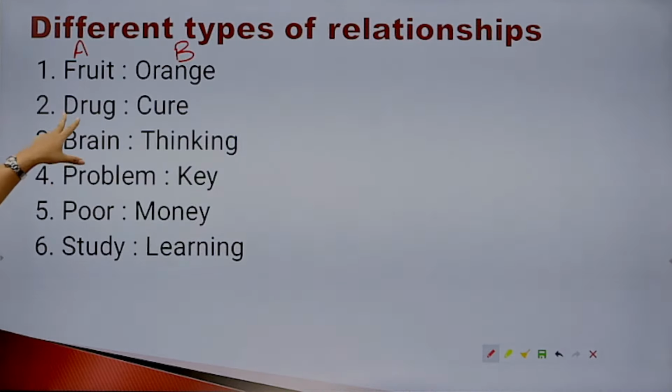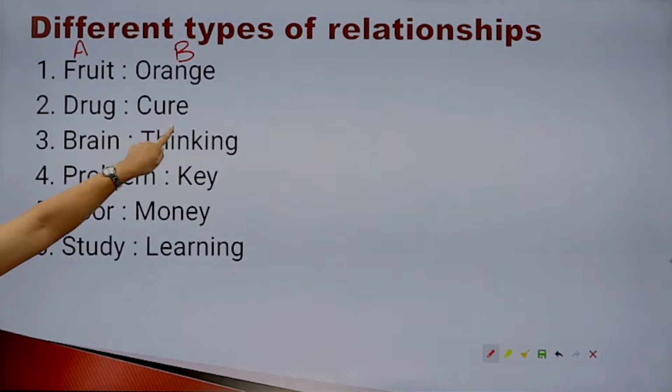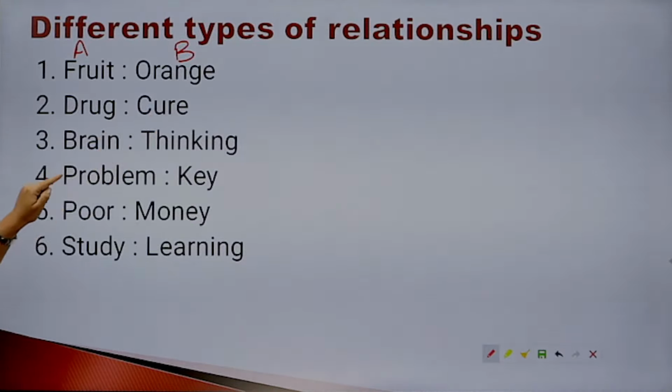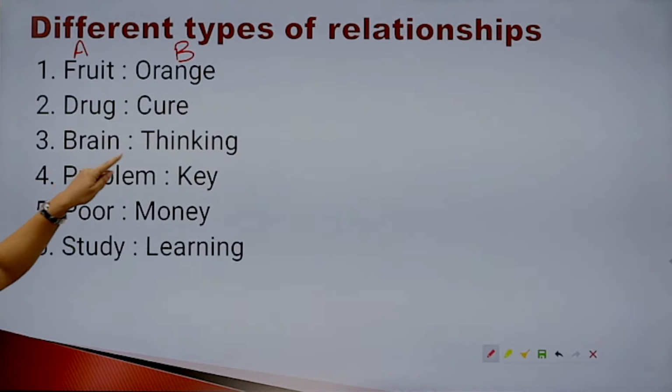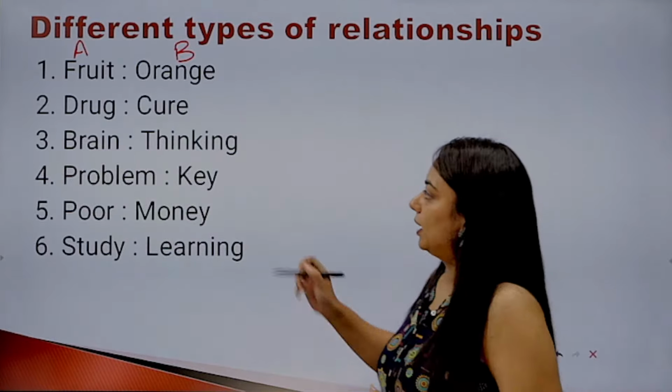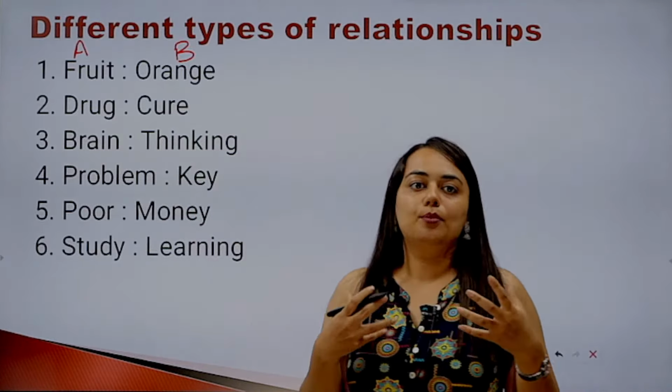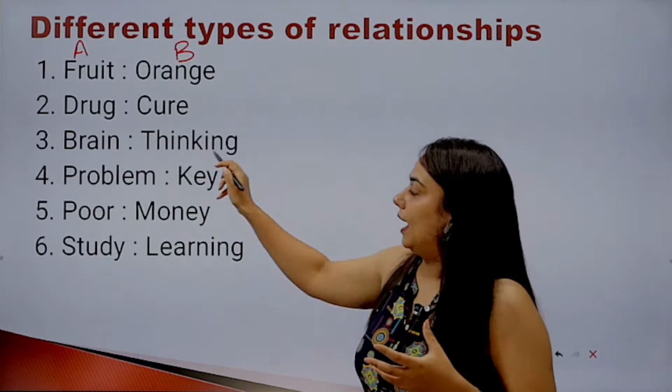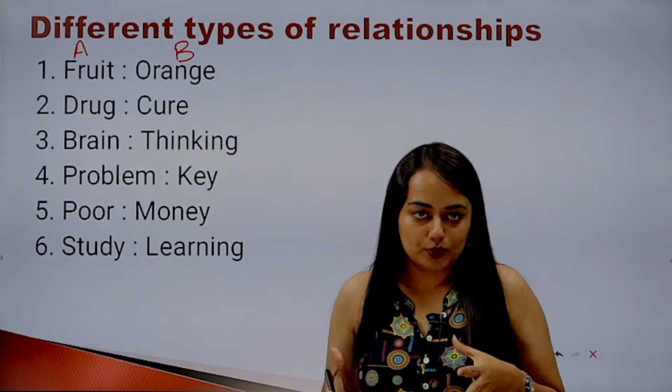The second one is drug and cure. Now in this we can say the relationship is that A helps in B, right? Drug helps in curing. So A helps in B. In the third one, if you see brain and thinking. Now brain is an organ, right? So relationship can be A is the body part or the organ and B is the function it performs, right?